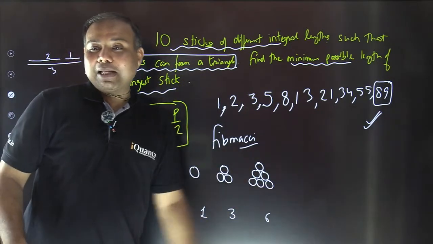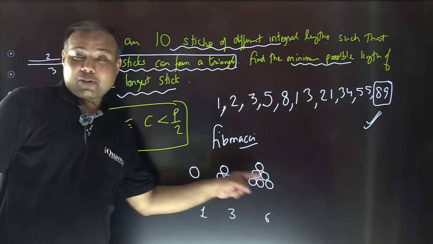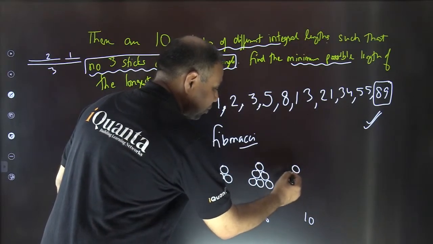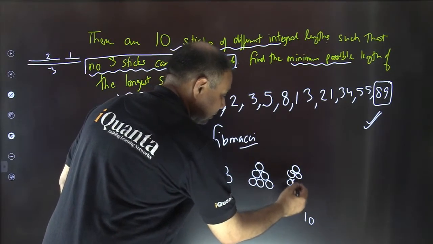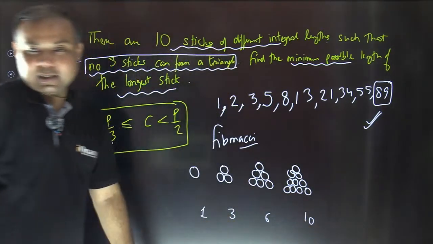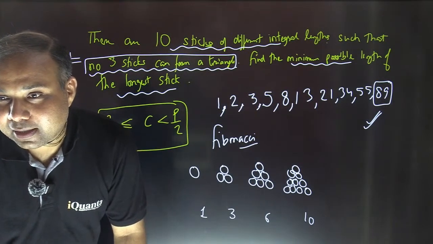Can you tell me what will be the next triangular number? Yes, it will be 1 plus 2 plus 3 plus 4, that is 10. So 10 is the next triangular number, and so on. Is it okay, Vaishnavi? So 10 is the next, the fourth triangular number, you can say. Is it fine?